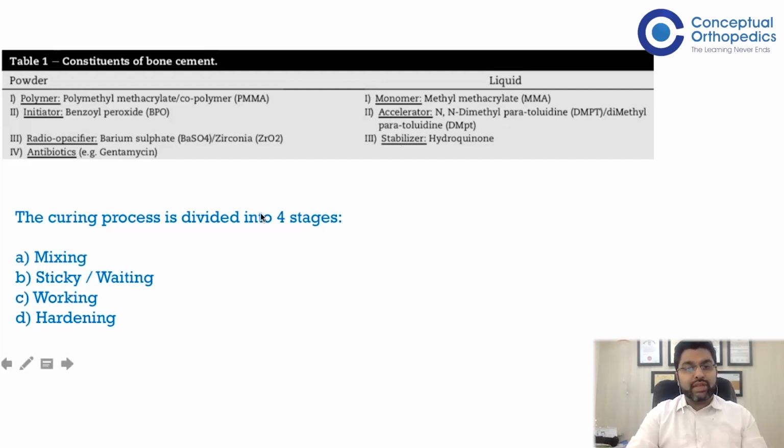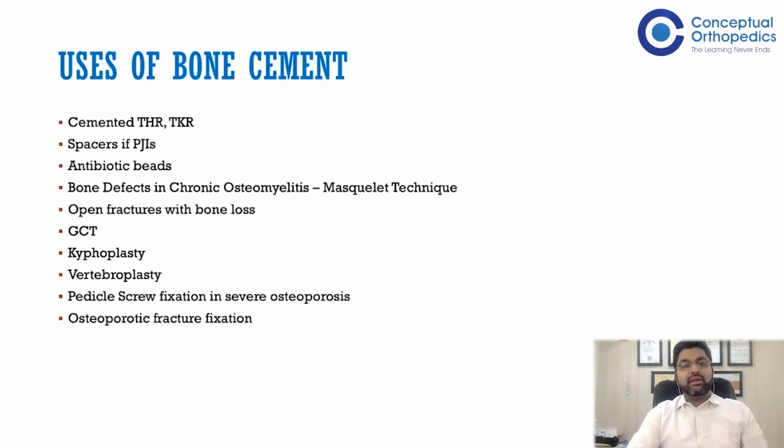The curing process is divided into 4 stages, starting with a mixing phase, followed by a sticky or a waiting phase, and C will be the working phase. Finally, will be the setting or the hardening phase. And use of bone cement can be in cemented THR, PKR, as spacers in periprosthetic joint infections, as antibiotic beads in case of infection. We can use bone cement in bone defects, especially in chronic osteomyelitis, as in Masquelet technique.